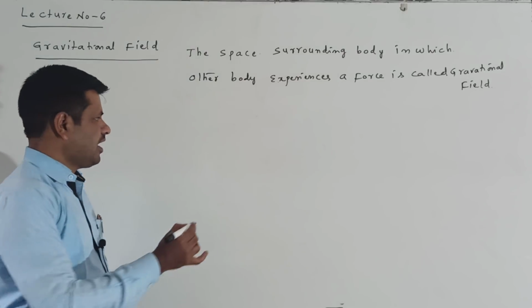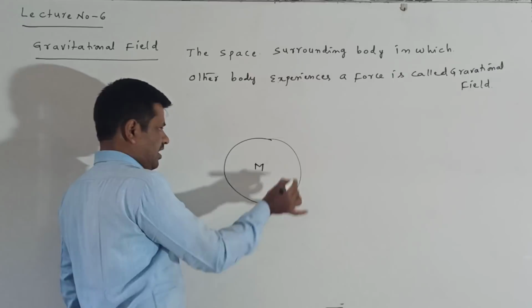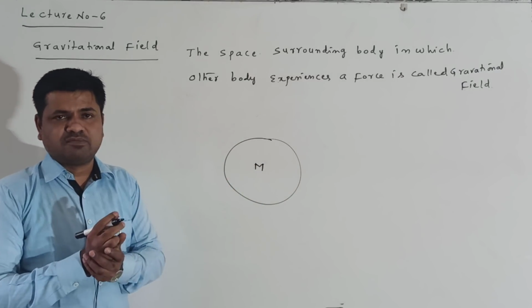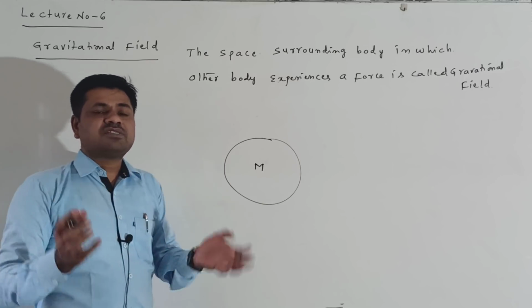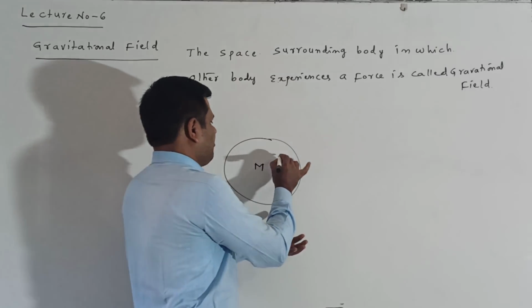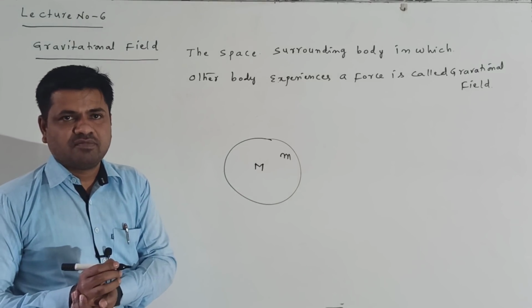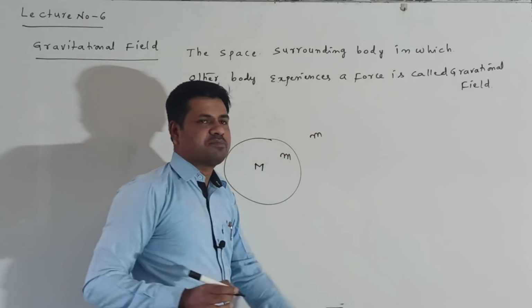Means one body I have taken, this capital M body, surrounding this body some space is there. In this space it produces a gravitational field. Suppose in this space I place another body, that body experiences a force. If I place this body outside this space, it does not experience a force.